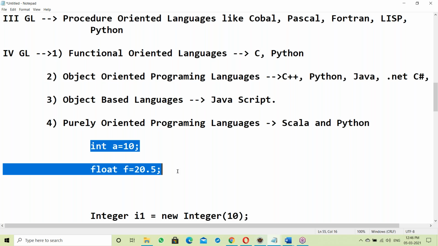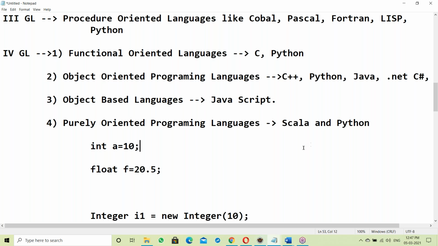Even basic data is stored as objects, and that is called purely object-oriented. Examples of purely object-oriented languages are Scala and Python. So these are different languages.